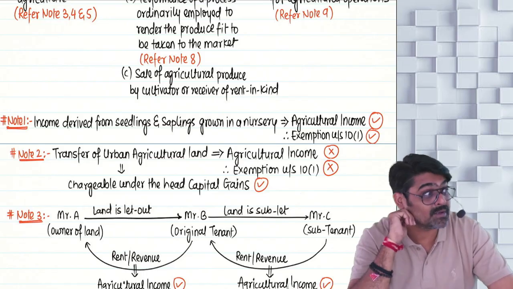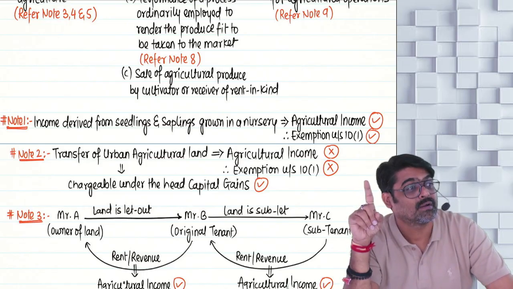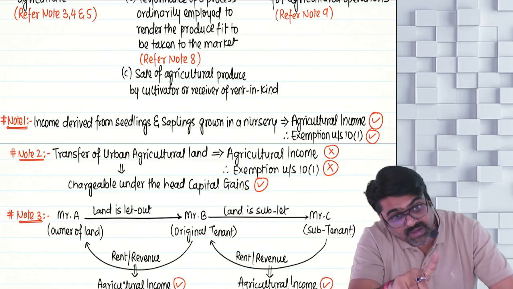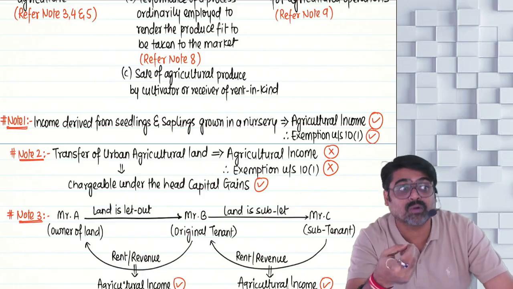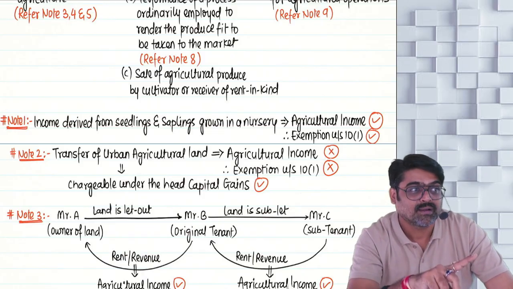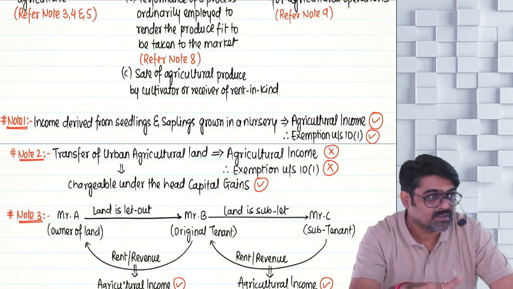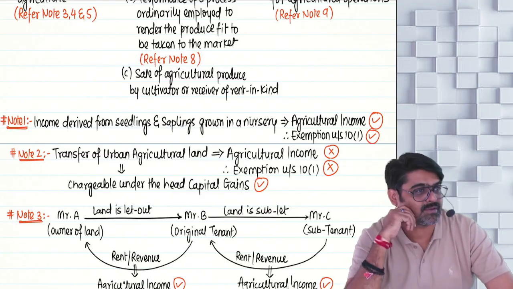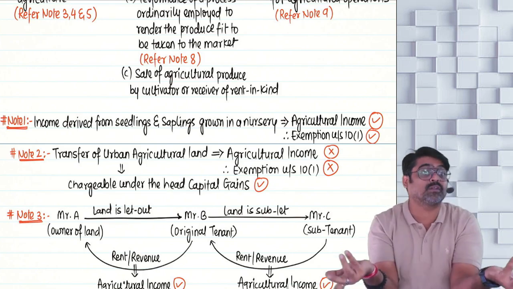Will not be taxable under the head capital gains. Understanding or not? Because since they are specifically giving an explanation about what? Urban, not telling anything about rural, meaning transfer of rural agricultural land and income is earned, that income they want to exempt. If they don't want to exempt, they would have definitely given about that also.